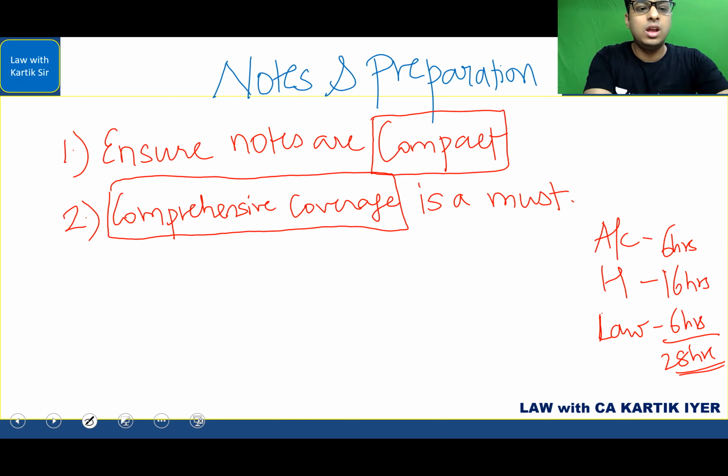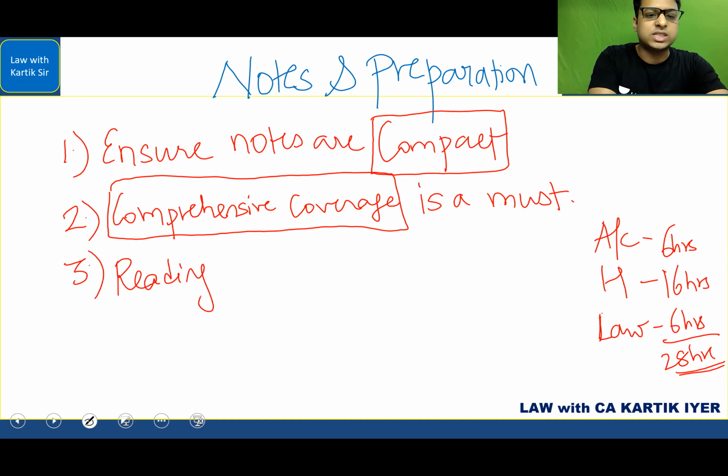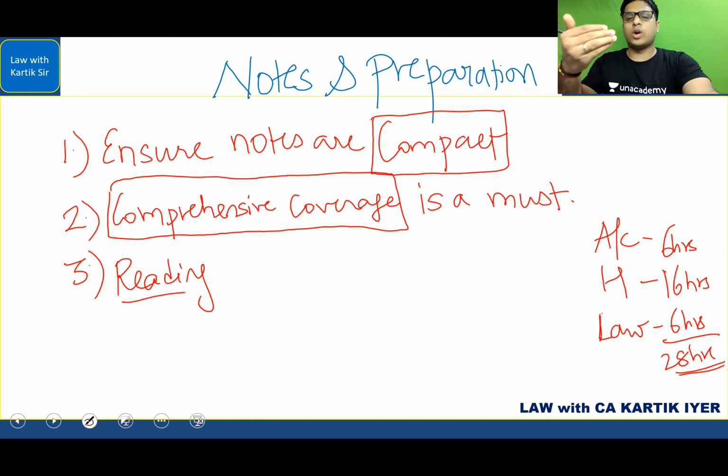The third part is when you are studying. There are always phases when you study. The first phase, which I call the reading part, is when for the first time you're reading that subject. The professor has taught you that subject, and now you're going through it. When you go through that subject for the first time, that is your reading. Reading is very important. I'll come to that once in a while.